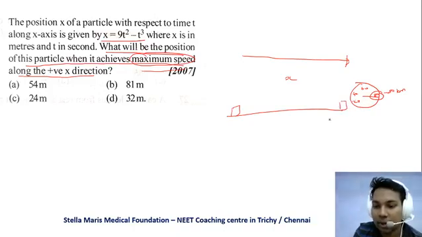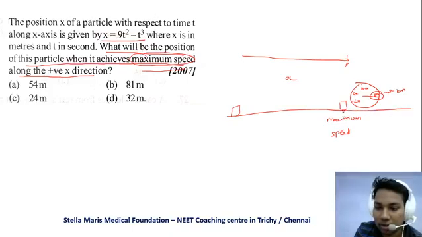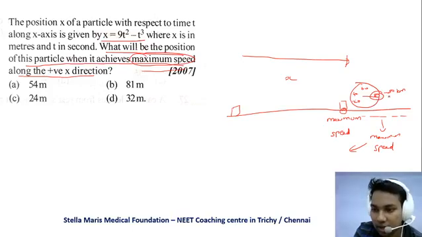So what happens at maximum speed? You are going at 80 kilometers per hour. From here you achieve this maximum speed, and you continue with maximum speed till here. At maximum speed, this needle cannot go further, it stays at 80 kilometers per hour, because it has achieved the maximum speed.